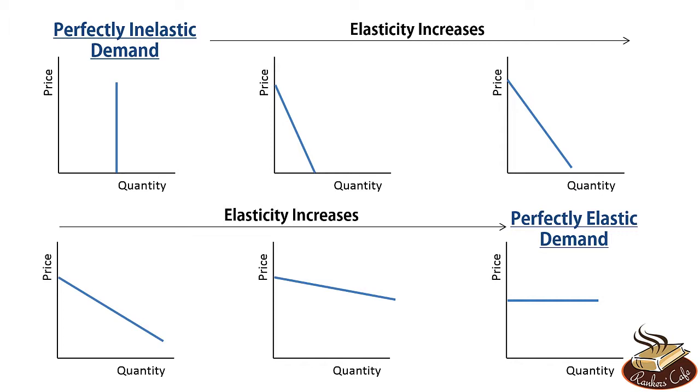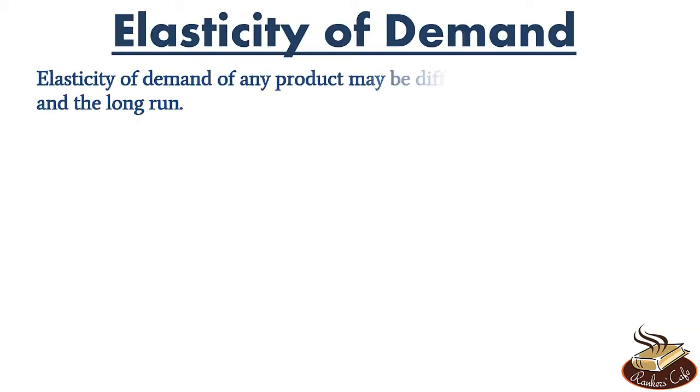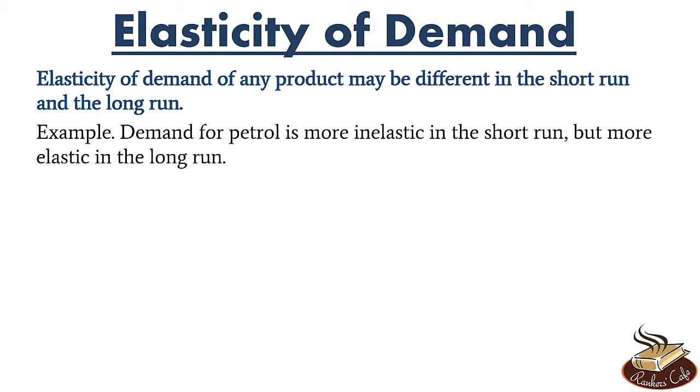Now another point to understand here is that elasticity of demand of any product may be different in the short run and in the long run. Take for example the demand of petrol. In the short run, the demand of petrol is more inelastic, right? If the price of petrol is increased, people who have cars which run on petrol do not have much option other than to keep buying petrol, right?